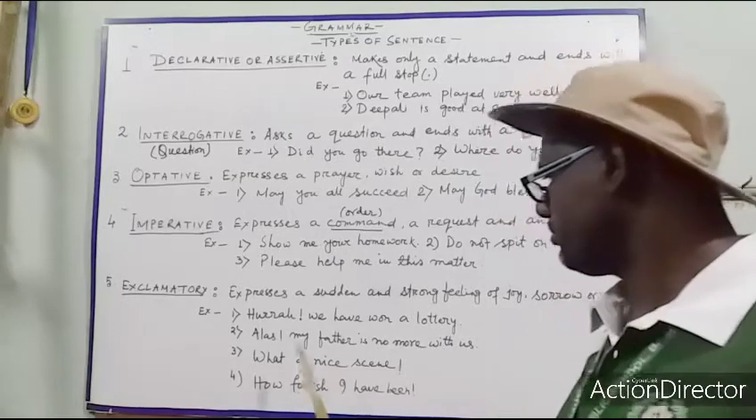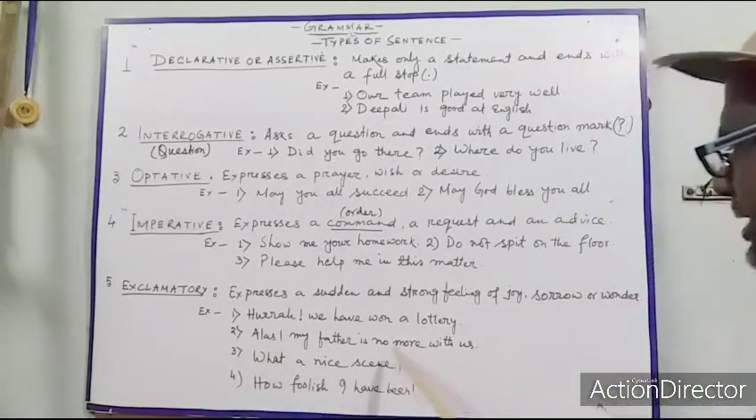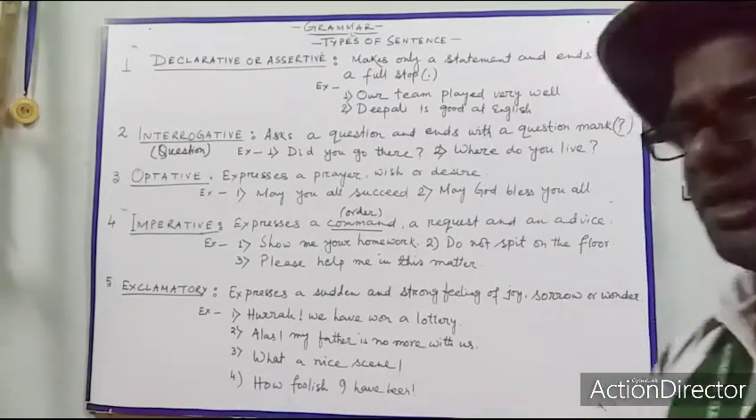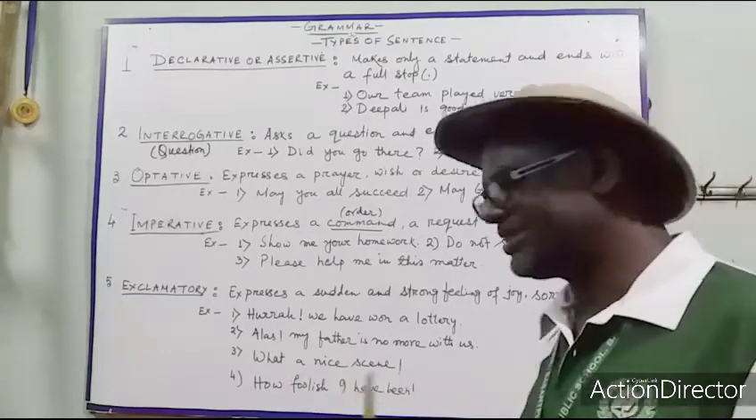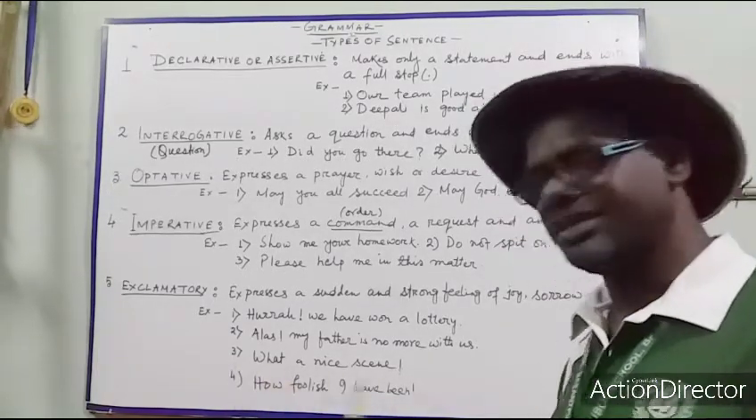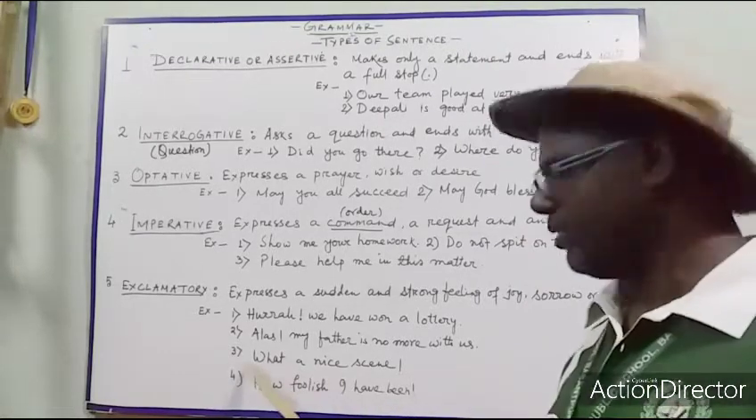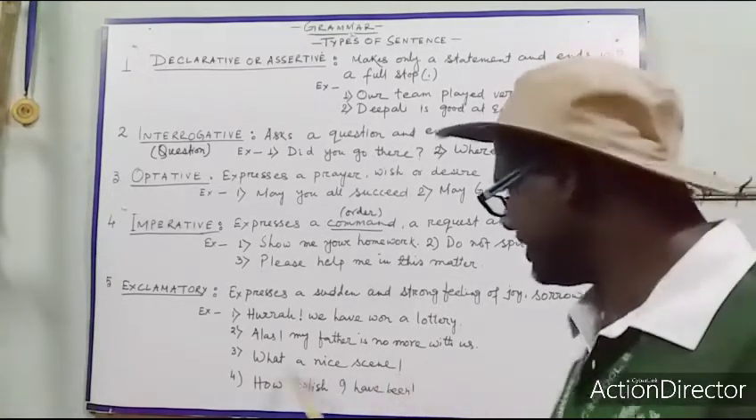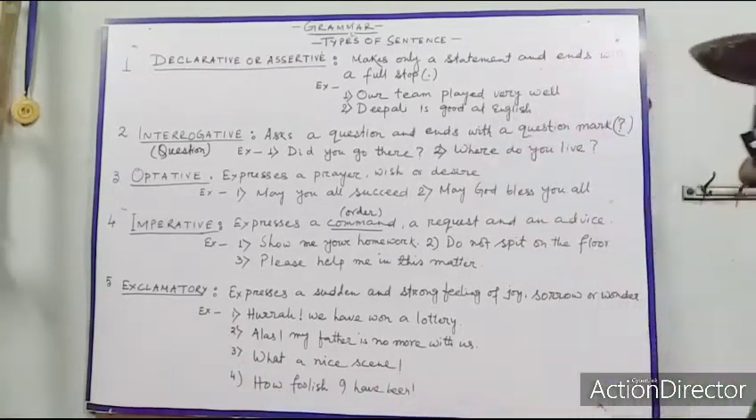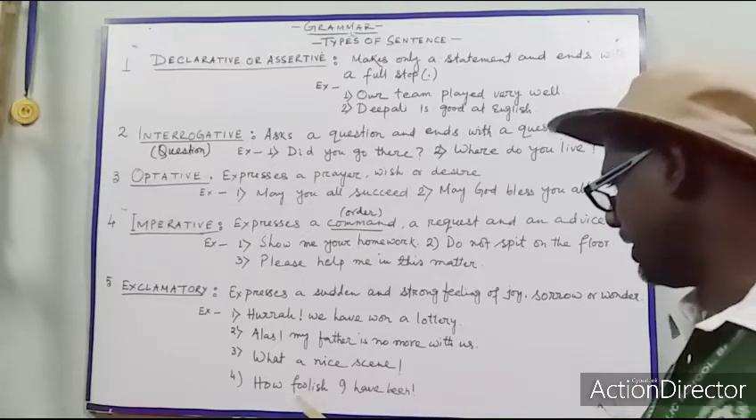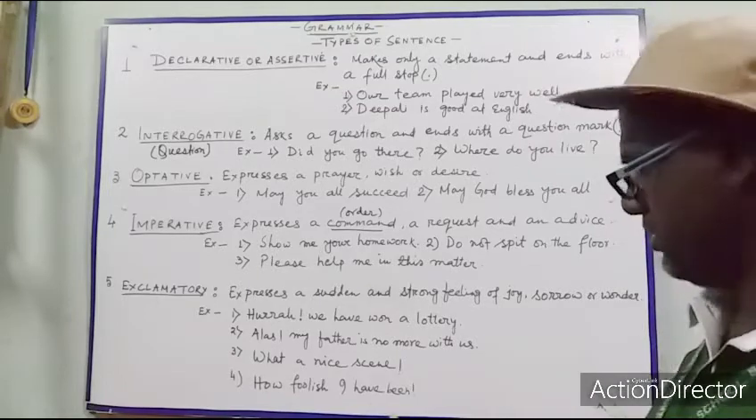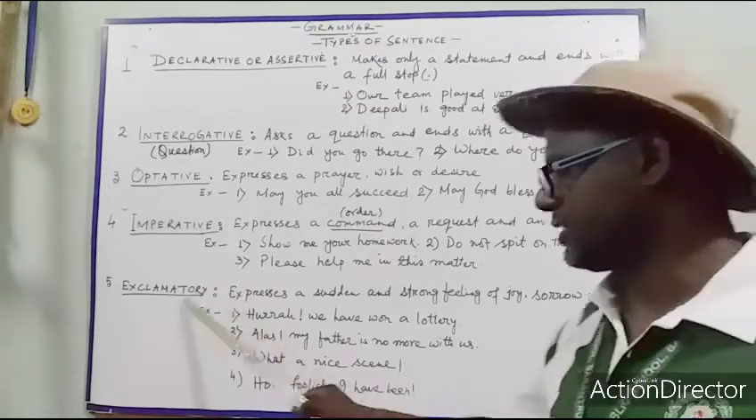Next sentence. What a nice scene. This is the expression of sudden feeling, sudden emotion, and a surprising expression. It tells about wonder, astonishment and surprise. So this sentence is also an exclamatory sentence. And the next sentence, how foolish I have been. This is also one surprise, one wonder. This sentence will also be an exclamatory sentence.